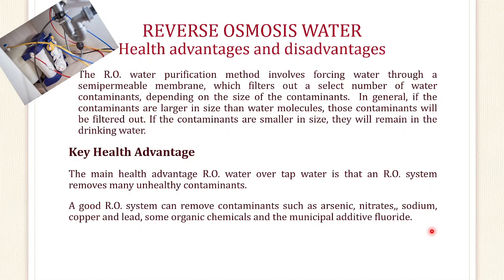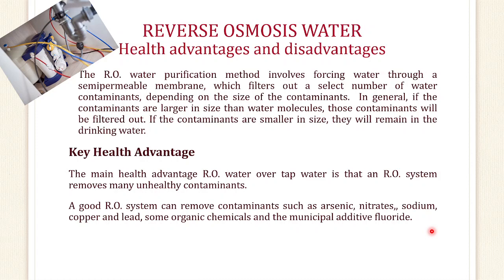Now there is one more point nowadays: which water should be consumed. What is the role of the RO filters which are in everybody's house, and how are they helpful and how are they harmful? RO water is very good because it filters the water, and contaminants larger than the water molecule will be filtered out.